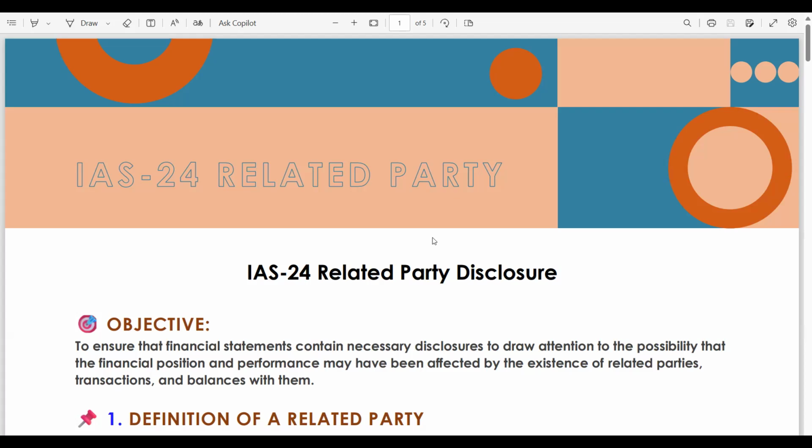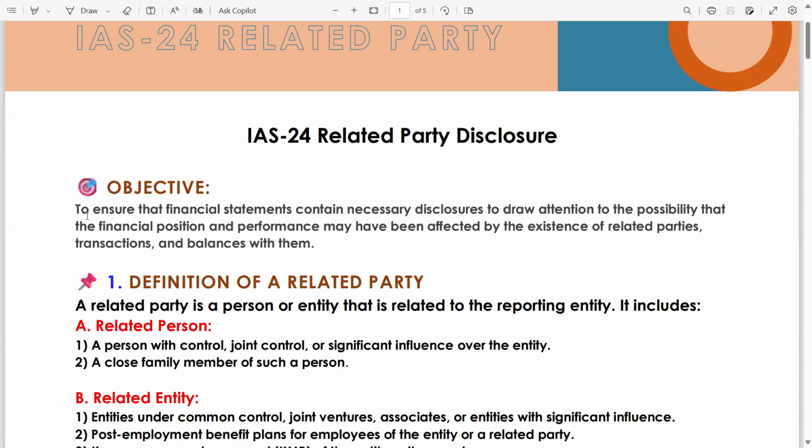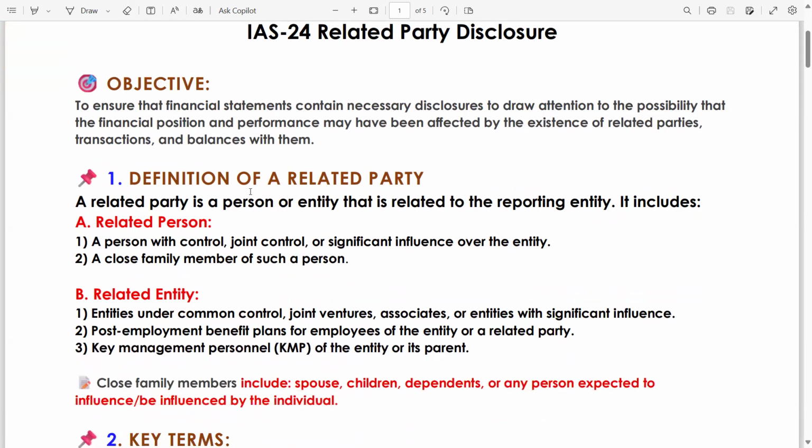First, read the objective. The objective is to ensure that financial statements contain the necessary disclosures to draw attention to the possibility that the financial position and performance may have been affected by the existence of related parties, transactions, and balances with them. For the true and fair representation of the financial position and performance, related party transactions should be disclosed.